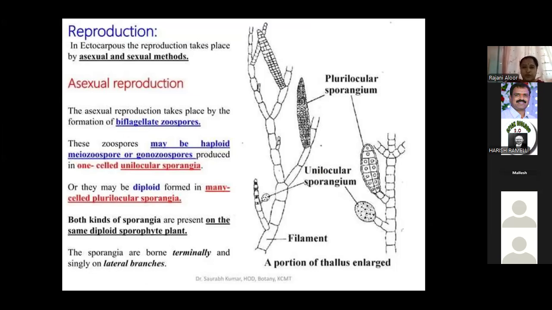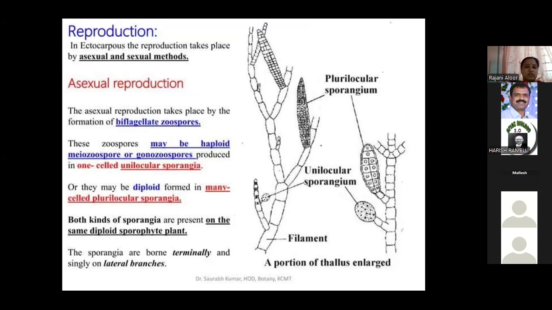Two types of reproduction are there: asexual and sexual reproduction. Here, the first is asexual reproduction. Asexual reproduction takes place by zoospore formation, where spores are produced. That is called asexual. Here also, asexual reproduction is called zoospore formation.